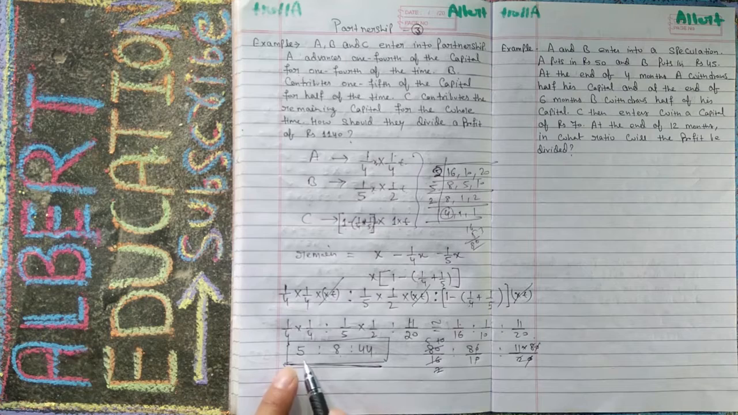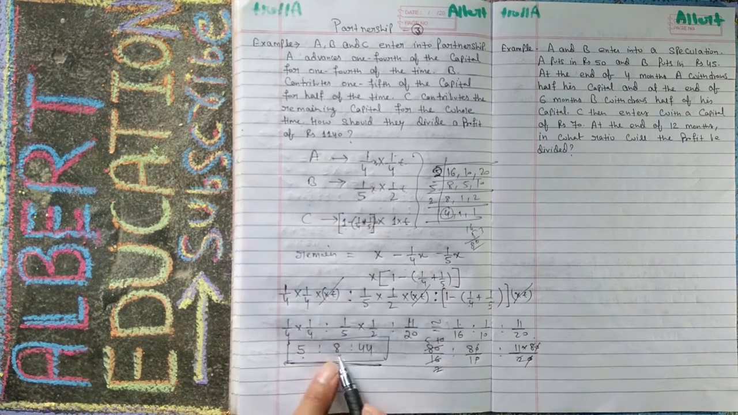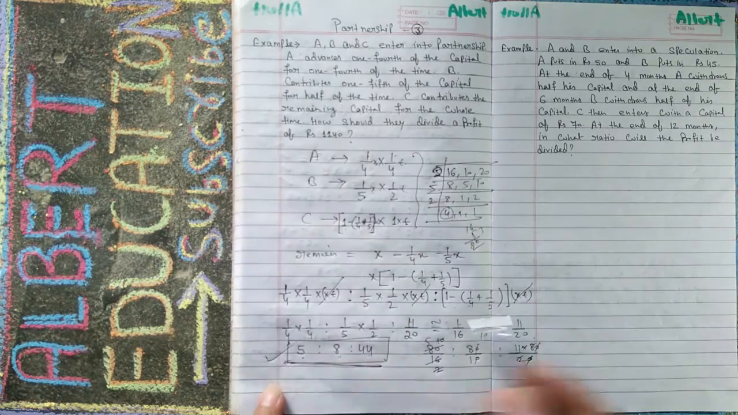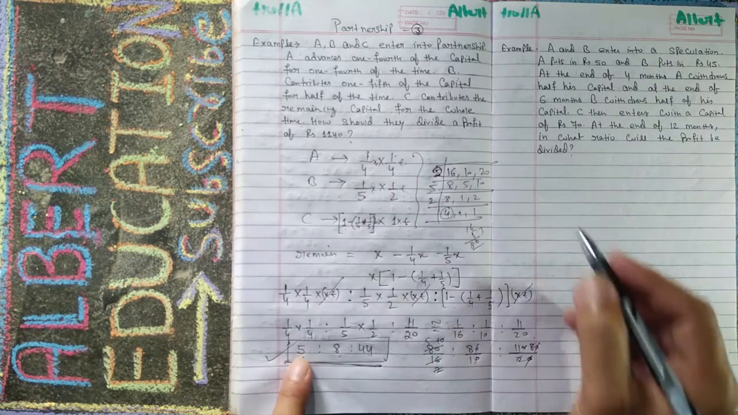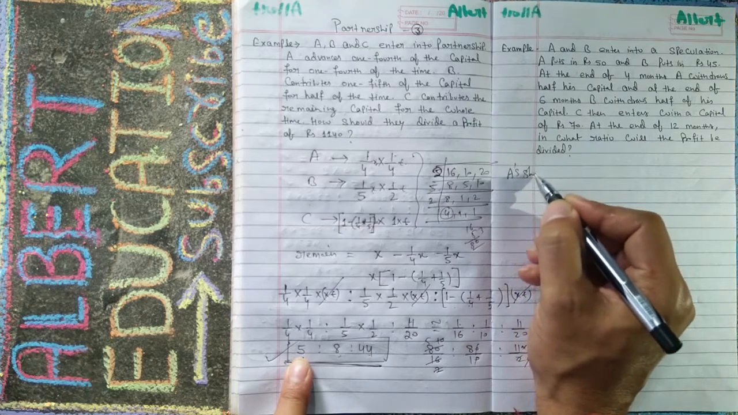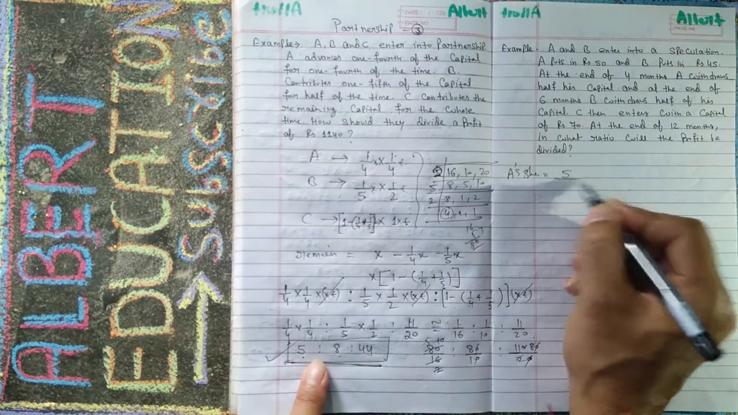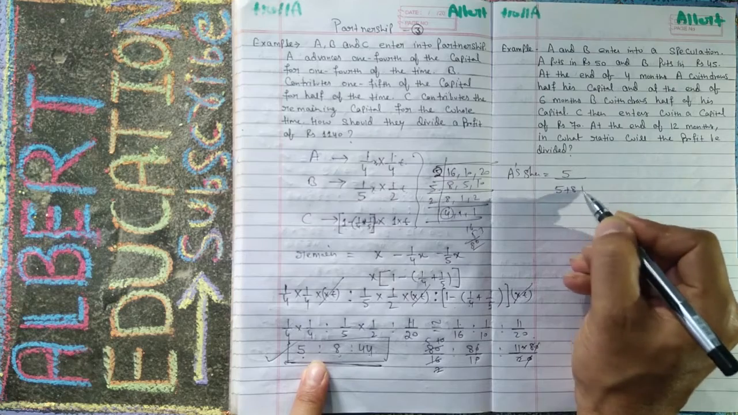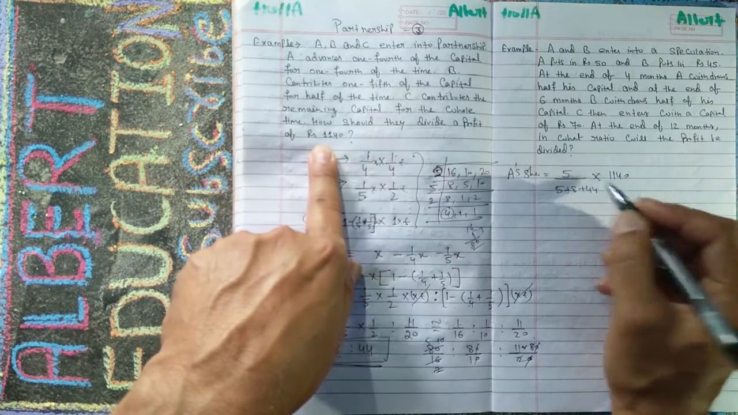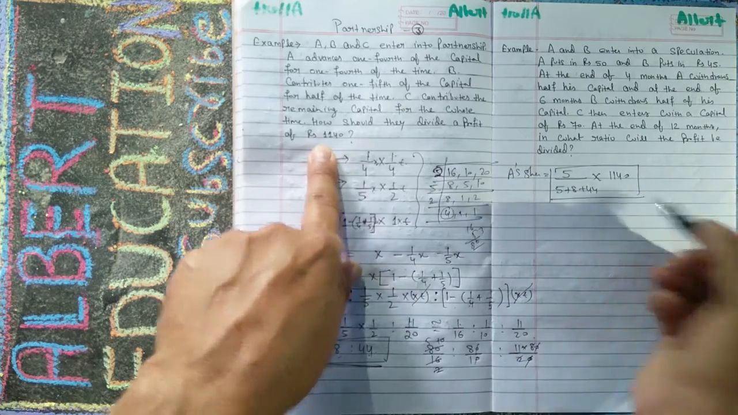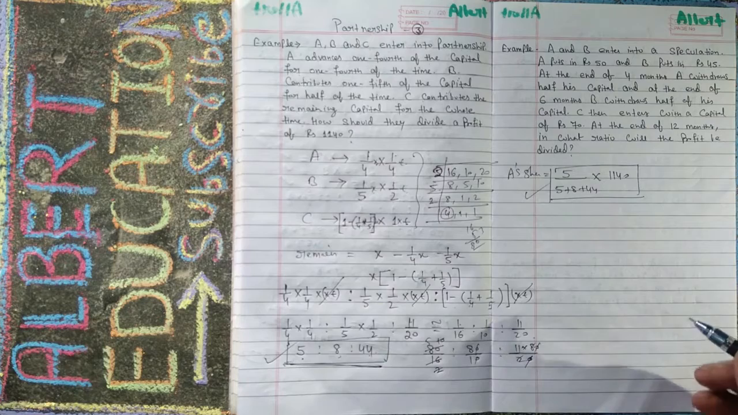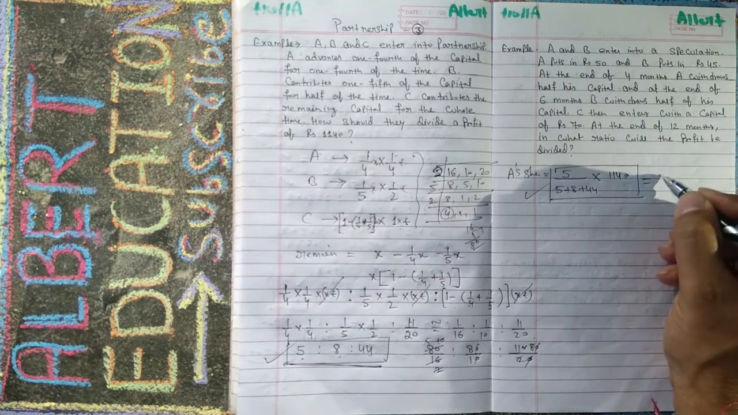Now this is the part of A, this is the part of B, and this is the part of C, and total money is this. Same process you have to apply. A's share is equal to 5 upon 5 plus 8 plus 44 into this profit 1140. Already we have done a lot of questions. So this is the share of A. If you calculate, then you will get 100.